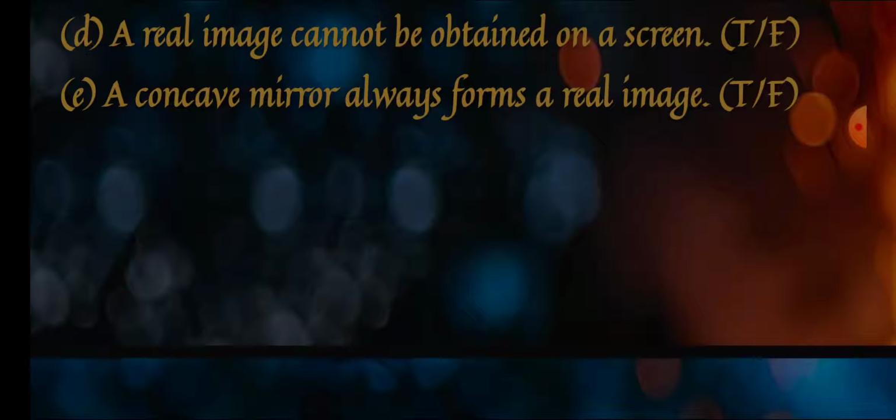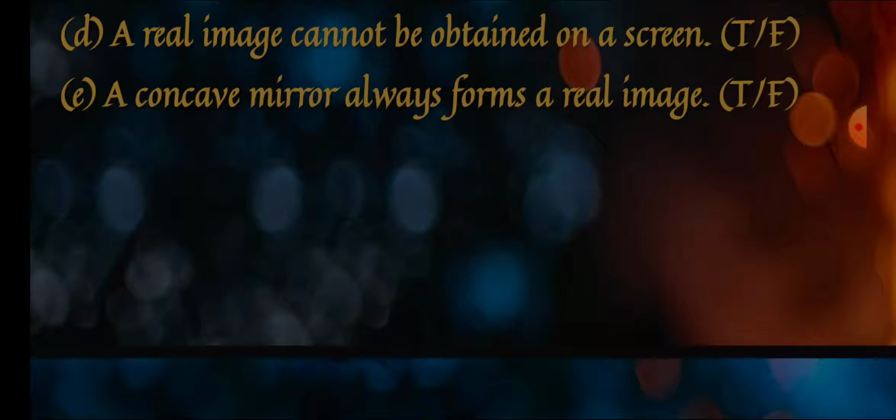Next is, a concave mirror always forms a real image. It is written always, so the answer will be false, because with a concave mirror, if you keep the object nearer and try to capture the image on the screen, you will fail. It depends on the distance, you have to adjust it, so it will give you both types of image, real and virtual. It is written always, that's why it is false. If we remove the always, then it is true.